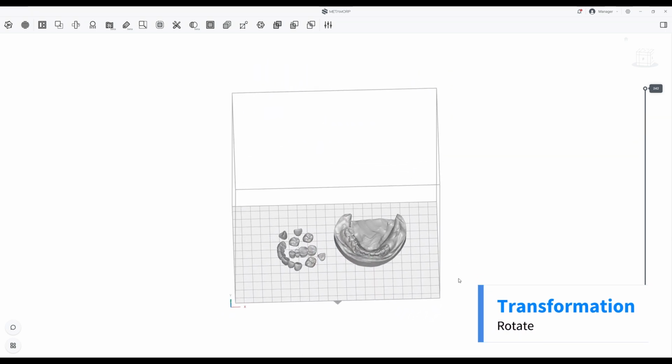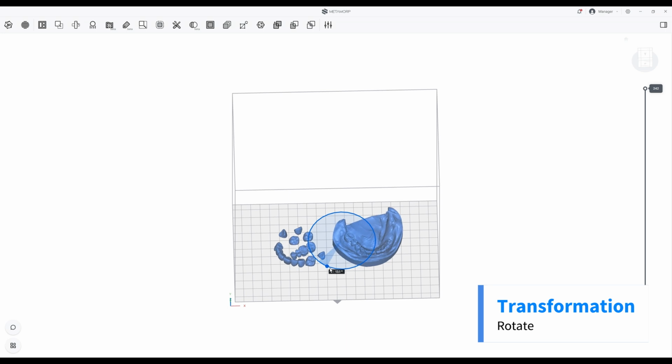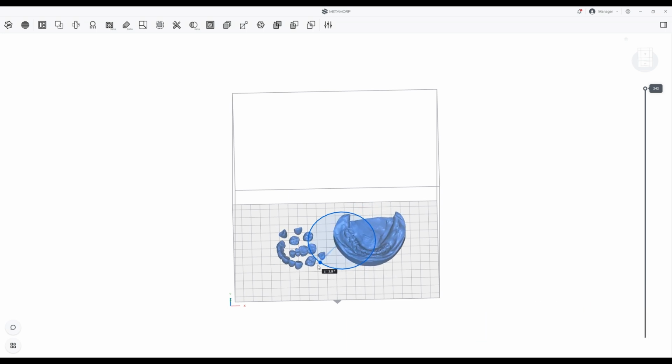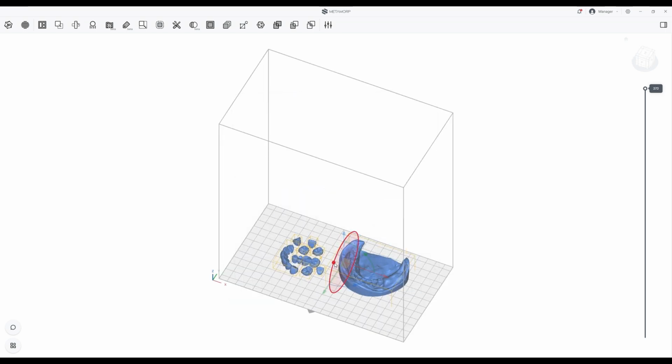The rotate function allows you to rotate the model by clicking the arc of the gizmo and dragging it. By holding down the Shift key on the keyboard while dragging, you can move the model at fixed intervals.